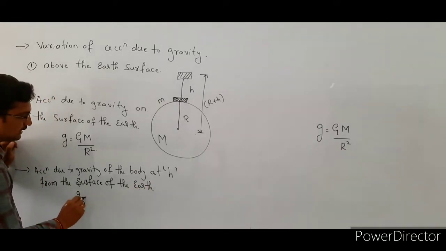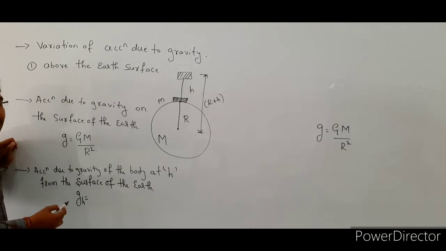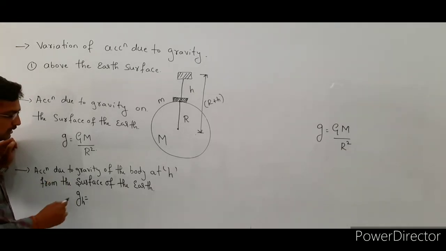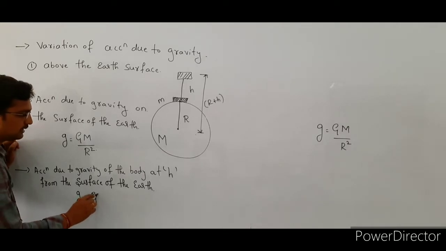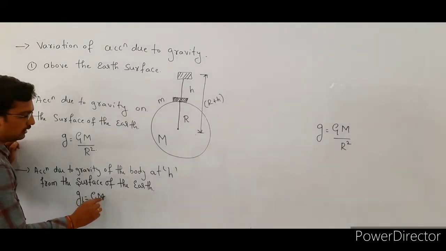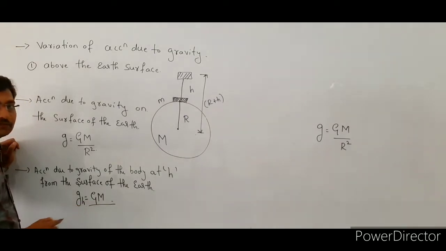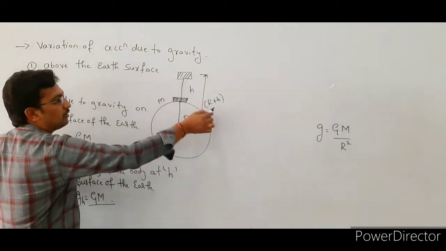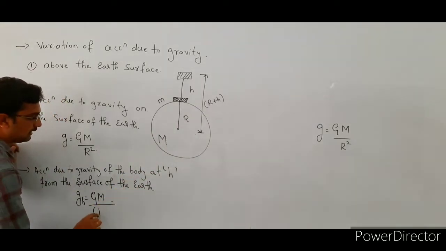So g suffix h indicates the acceleration due to gravity at a height h from the surface of the earth. This is equal to capital G, the universal gravitational constant, and capital M, the mass of the earth, divided by the total distance r plus h, whole square.